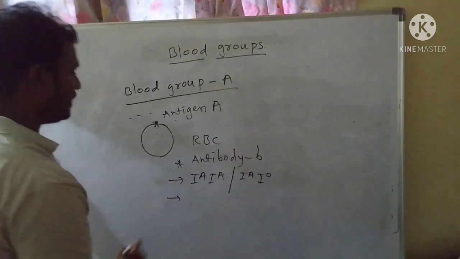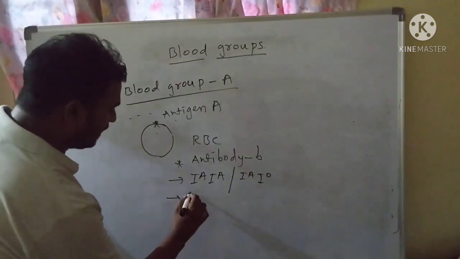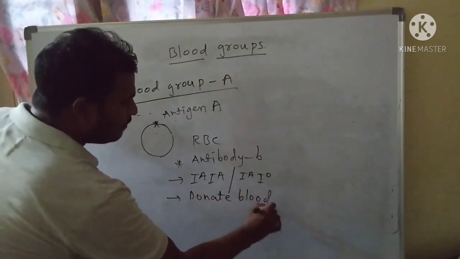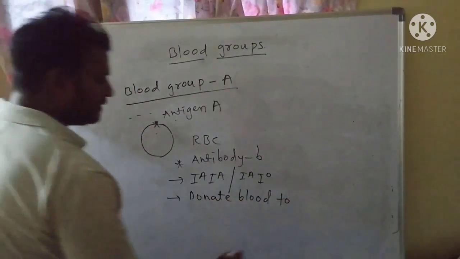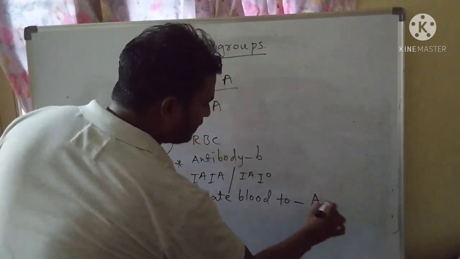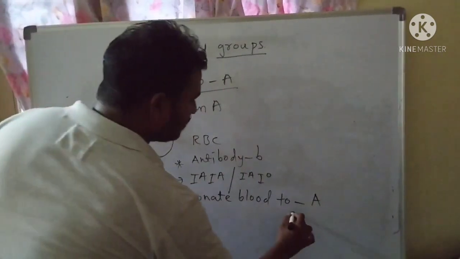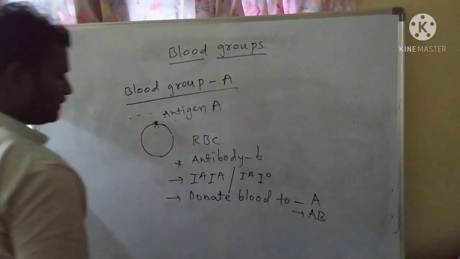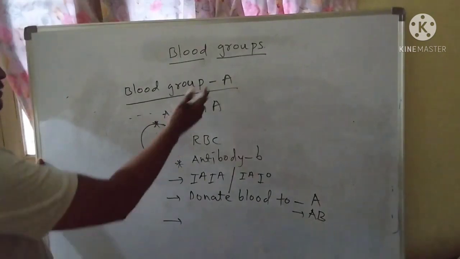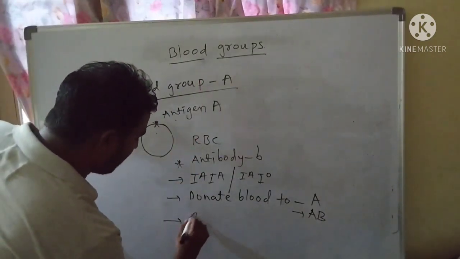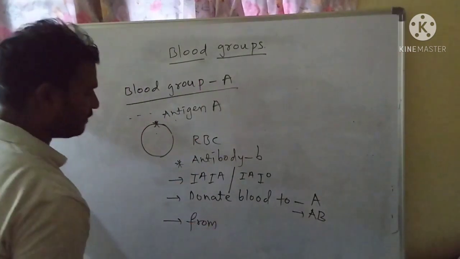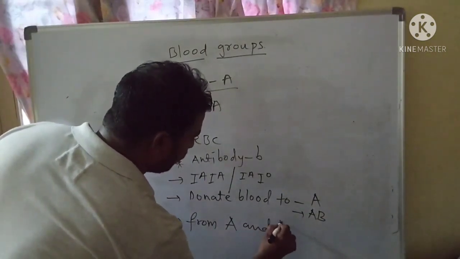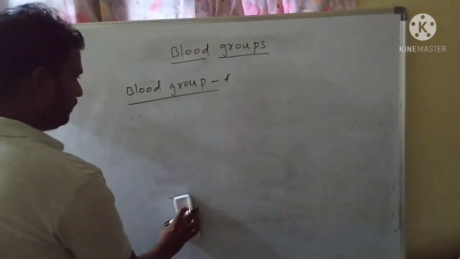So the persons with blood group A can donate blood to the same group, like to A blood group persons, and they can also give blood to AB persons. Persons with blood group A can receive blood from the same group A and O.